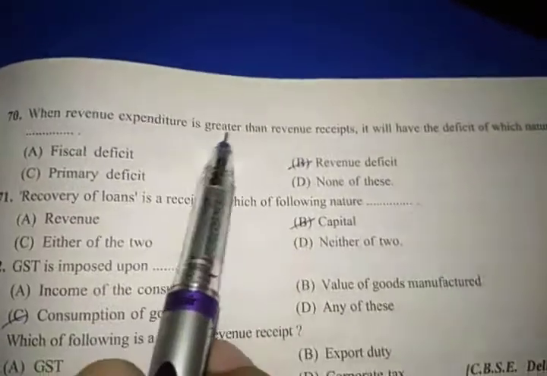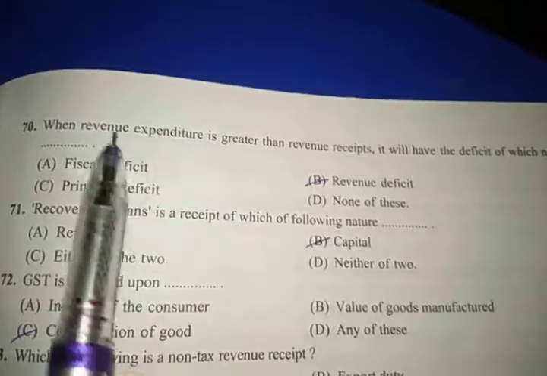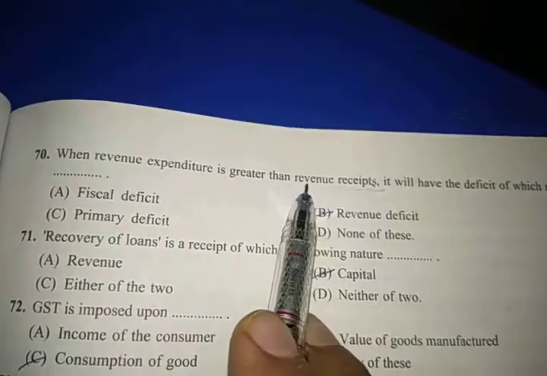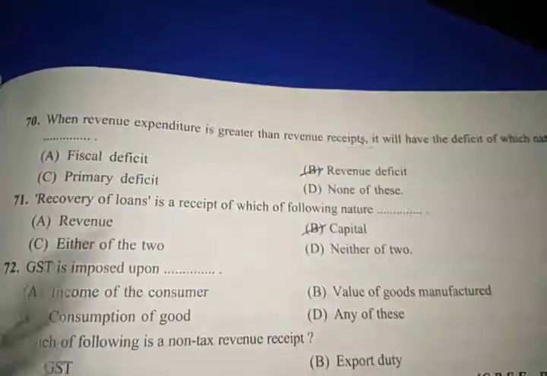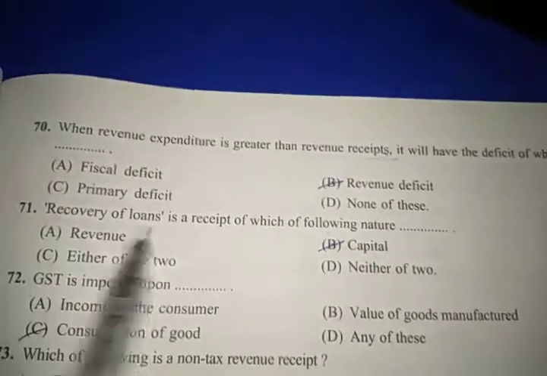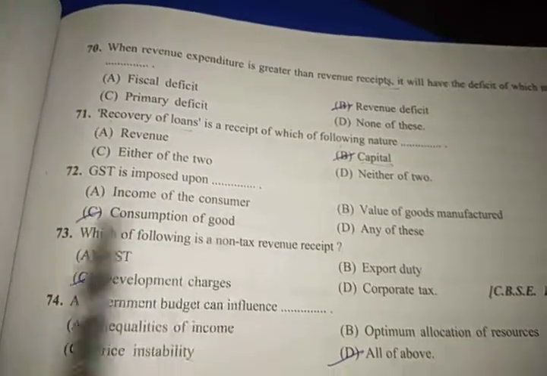When revenue expenditure is greater than revenue receipt, it will have a deficit of which nature? Your expenditure is more, receipts are less, and both are of revenue nature, so there will be a revenue deficit. Recovery of loan is a receipt of which type? Recovery of a loan, and a loan directly comes under capital. GST is imposed on consumption of goods. On what is GST imposed? On goods.